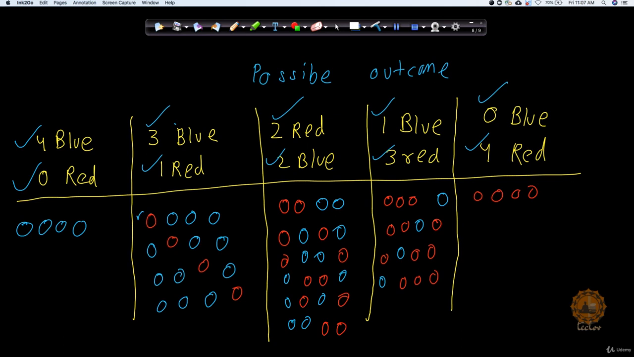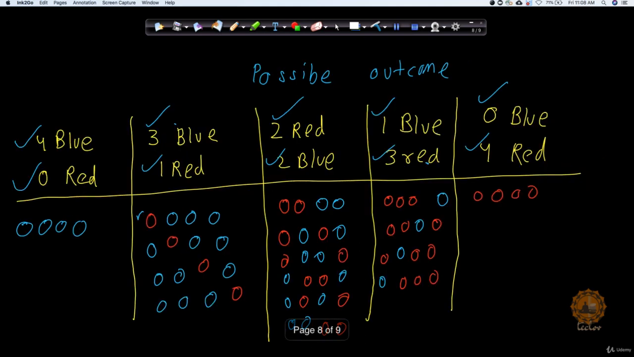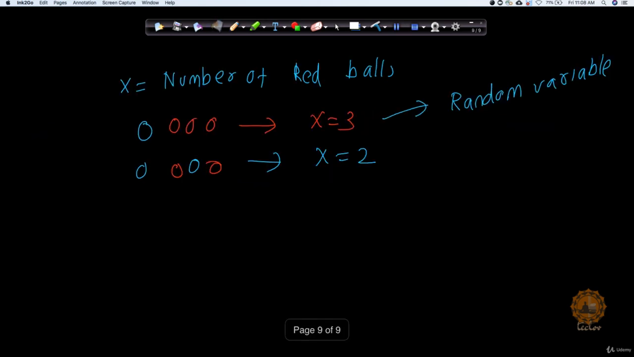Similarly, there are 6 possibilities of getting 2 red balls and 2 blue balls. There are 4 possibilities to get 1 blue ball and 3 red balls, and there is only 1 possibility to get 4 red balls here. So we have just solved our step number 1, where I said to find all the possible combinations. Now once we have the possible number of possibilities available here, as a second step, we need to define a random variable. What is a random variable?